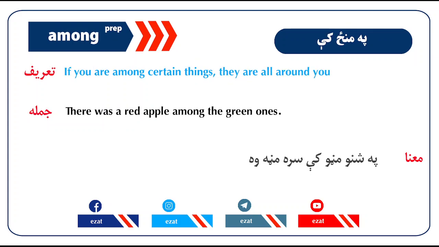Among. If you are among certain things, they are all around you. There was a red apple among the green ones.